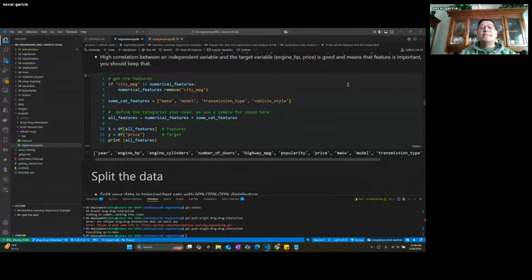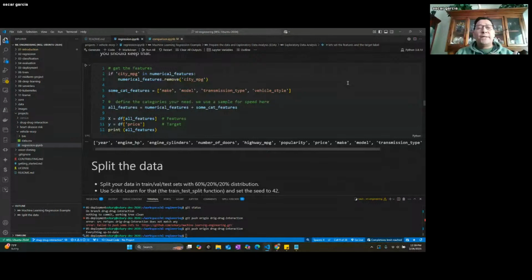We can't really train the entire model on the entire data set. It takes some time to train a model depending on your data set. So we're just going to select a few of them that we know are highly relevant. But the process is really to do the analysis, and you select the ones that are relevant. And we're just going to train our model based on those features.